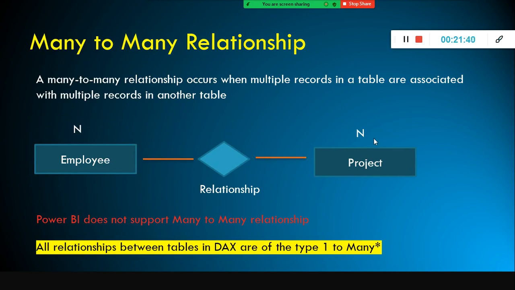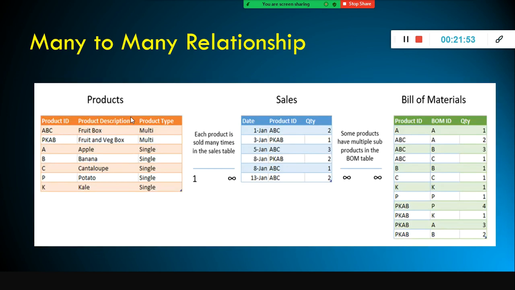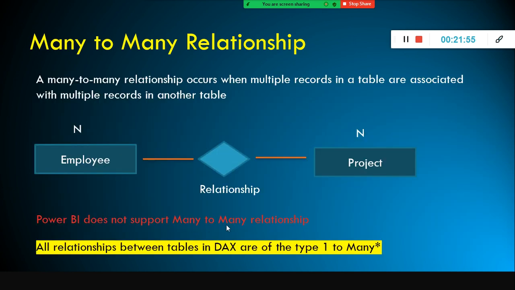Okay. However, I have the study material. Many to many relation occurs when multiple records are associated with multiple records in another table. That's what I said. More than one employee can work on a single project. A project can also have multiple employees. Okay. Power BI does not support many to many relationship.